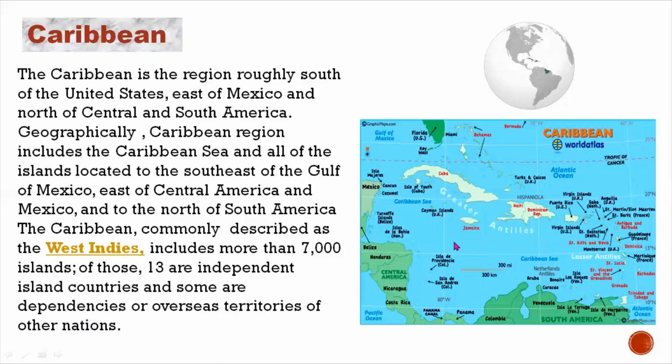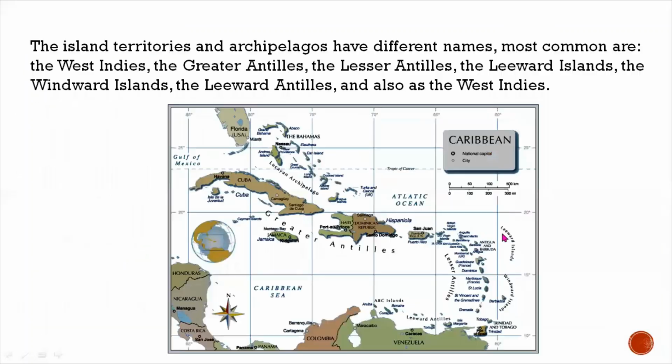So France, UK and other countries control, in North America, some islands, or they have political authority over them. You can see here this is Central America, this is the Caribbean. The island territories and archipelagos have different names.